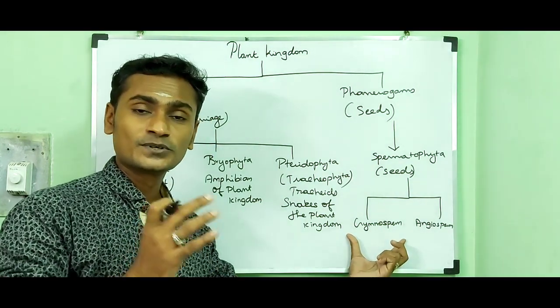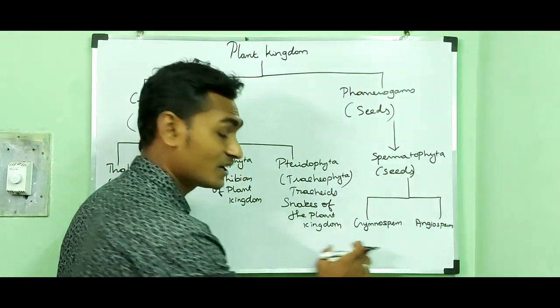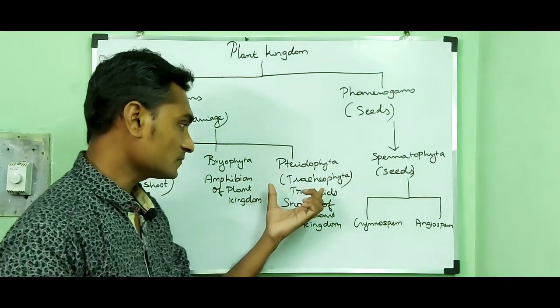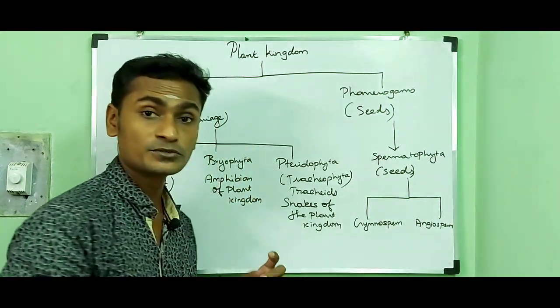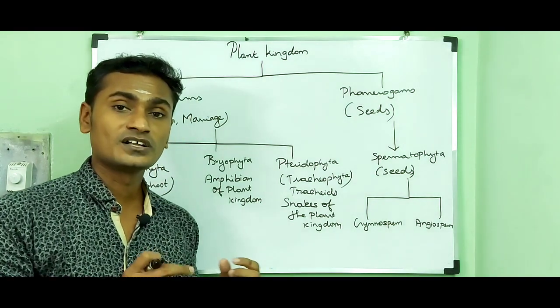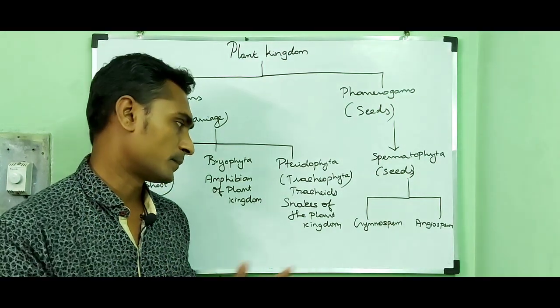From the pteridophytes, gymnosperms evolved, because here the vascular tissues evolved. After that, the gymnosperms are able to produce seeds. So gymnosperms are otherwise called the first land seed producing plants.